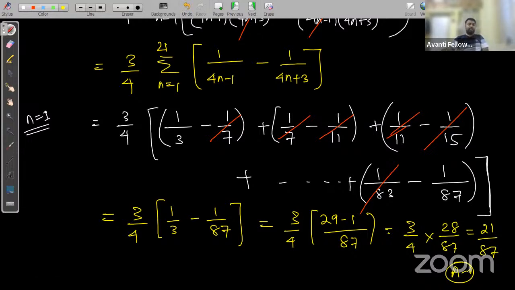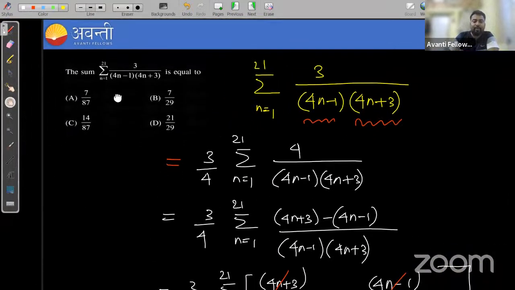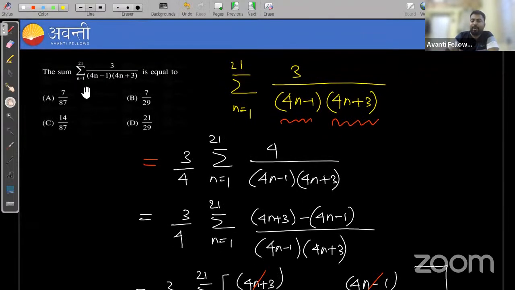I hope this is clear too, and this is a very interesting method to solve this type of questions. Remember, when you get in the examination this type of questions, where you are having some factors in the denominator and nothing in the numerator, then you need to follow this cancellation method.